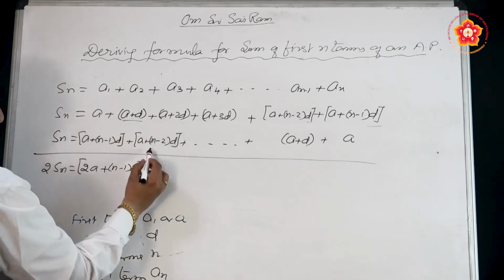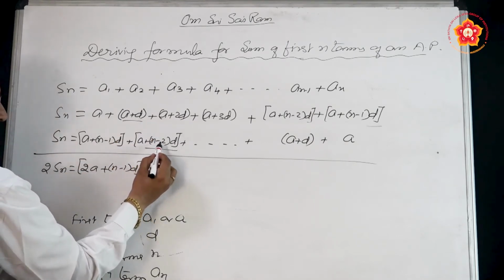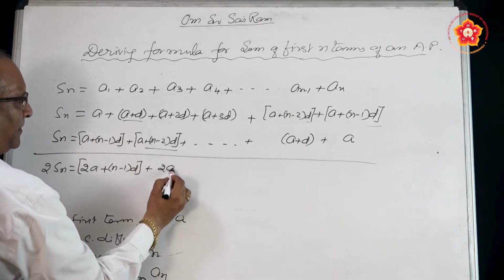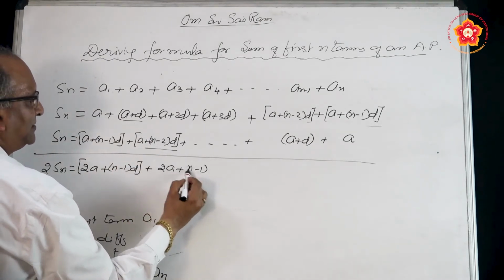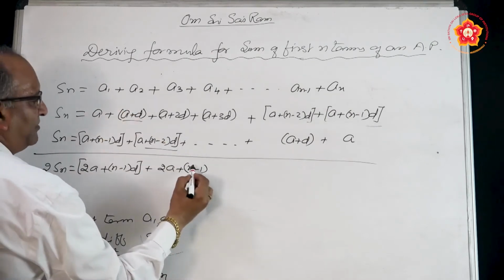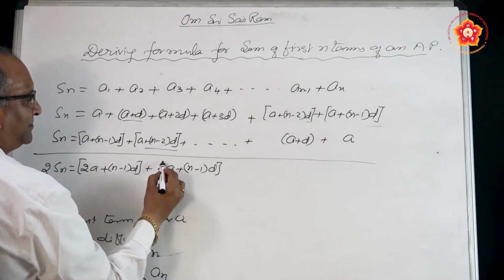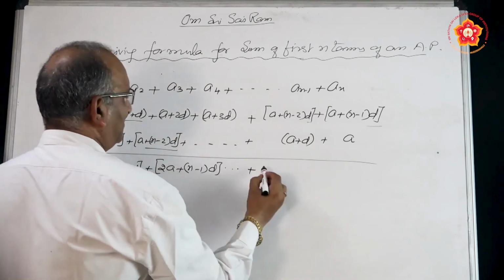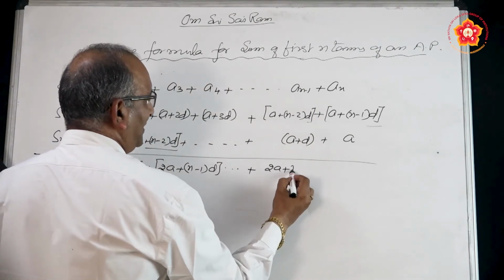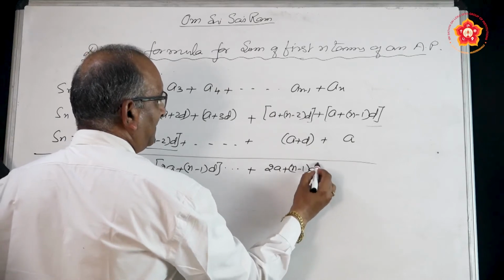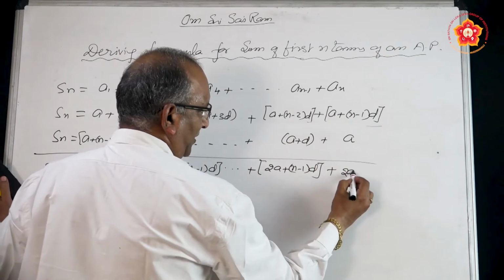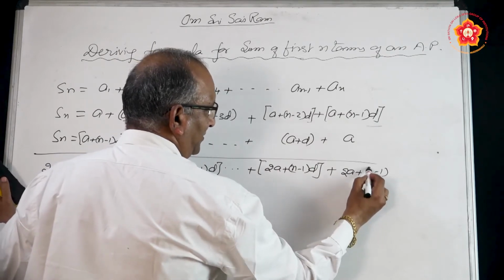Similarly, A plus D, when added with A plus (n minus 2) into D, A plus A, it will become 2A plus (n minus 2) plus 1, so it will become (n minus 1) into D. And surprisingly, you will find that all sums will be the same, that is 2A plus (n minus 1) into D. Here also A plus A, it will become 2A plus (n minus 1) into D.